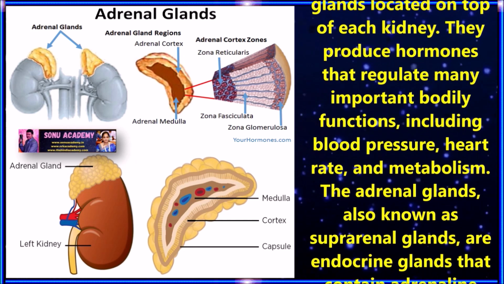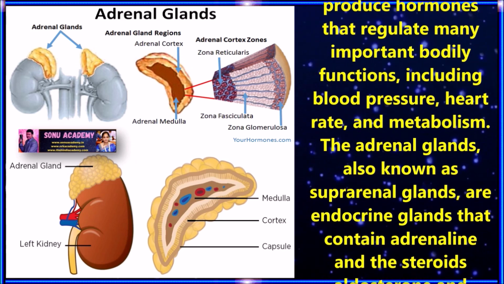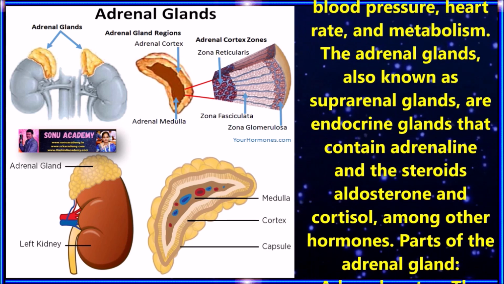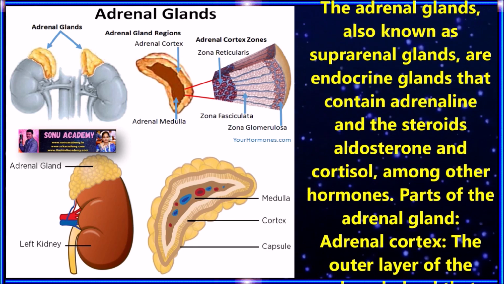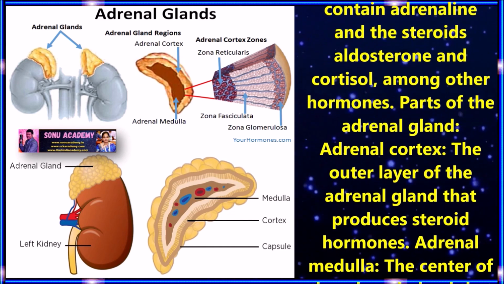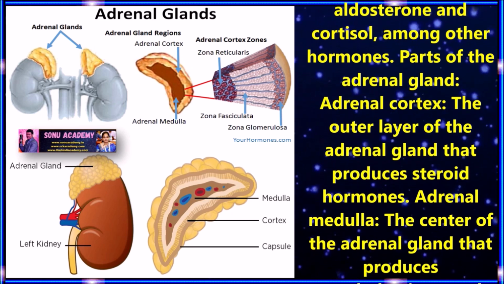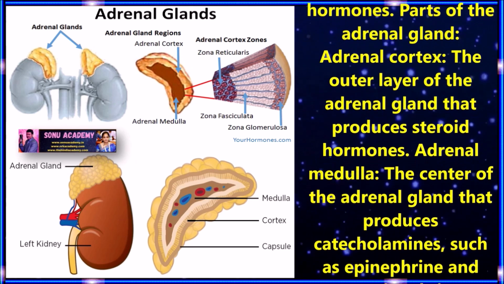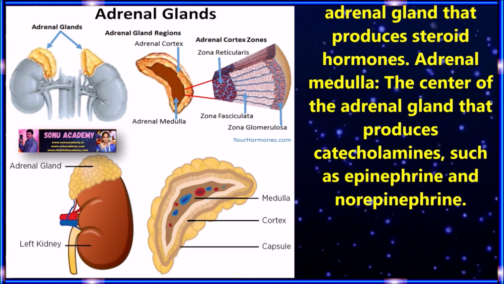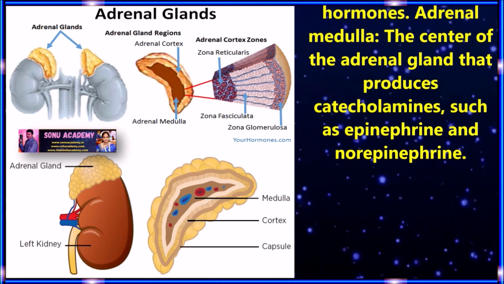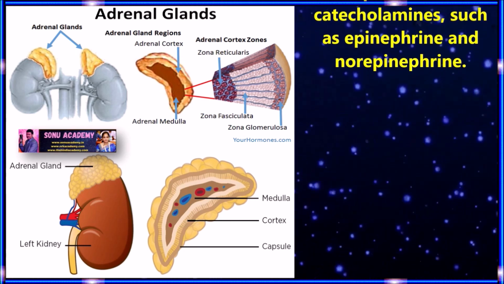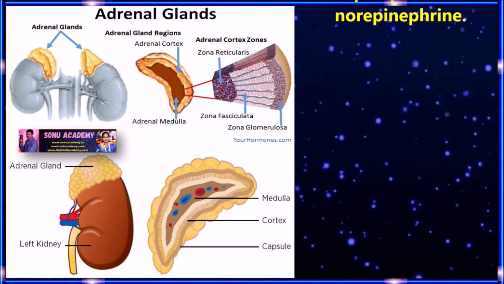The adrenal glands are also known as suprarenal glands or endocrine glands that contain adrenaline and the steroids aldosterone and cortisol among other hormones. Children, let us discuss the parts of adrenal glands. Adrenal cortex. The outer layer of the adrenal gland that produces steroid hormones is called the adrenal cortex. Adrenal medulla. The central part of the adrenal gland that produces catecholamines such as epinephrine and norepinephrine.